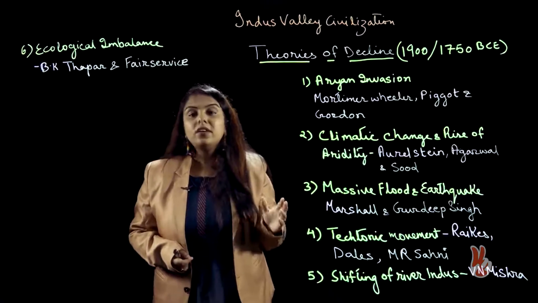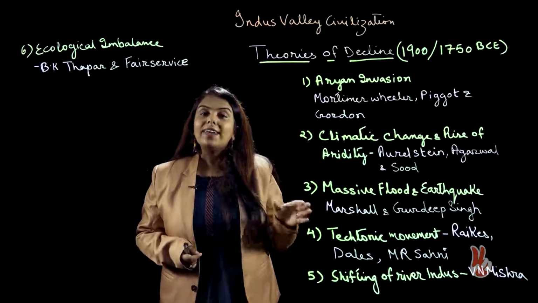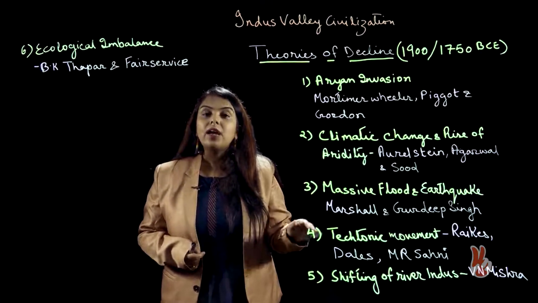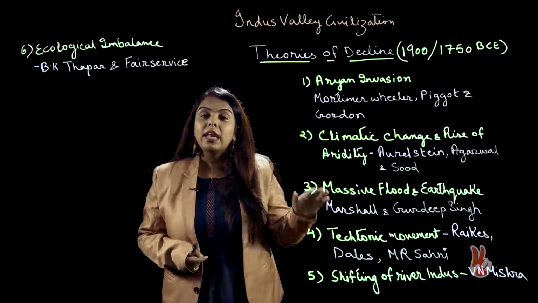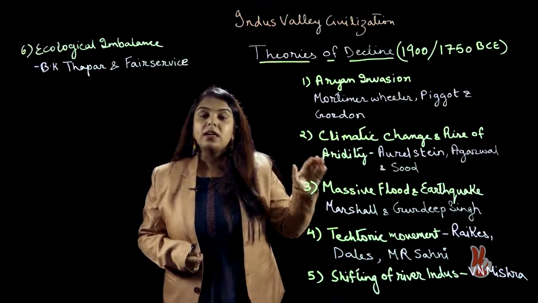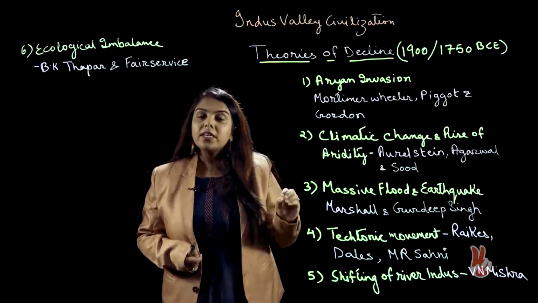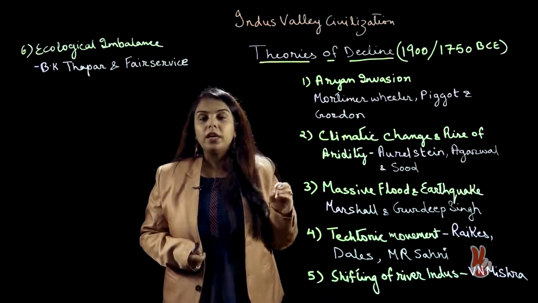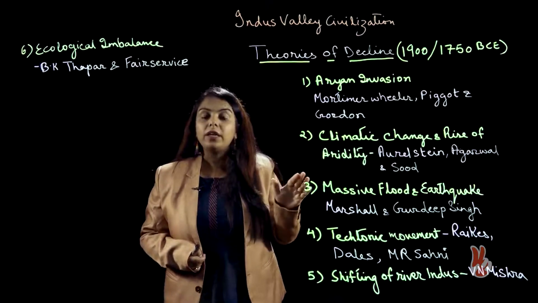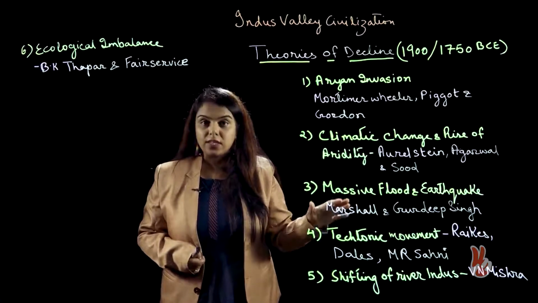However, later historians refuted the theory on the ground that Aryans came to India somewhere around 1500 BC, whereas the decline had set in as early as 1900 BC. So, as such, Aryans could not be given the responsibility, and Aryans could not have been the cause for the decline of such an advanced civilization.